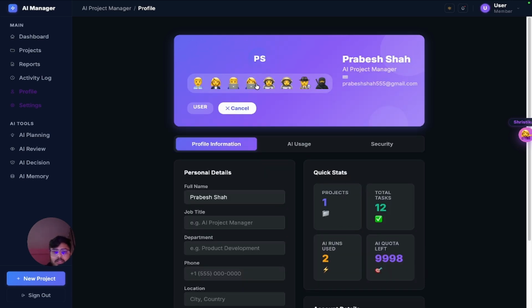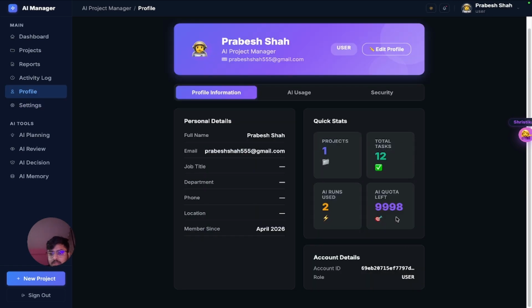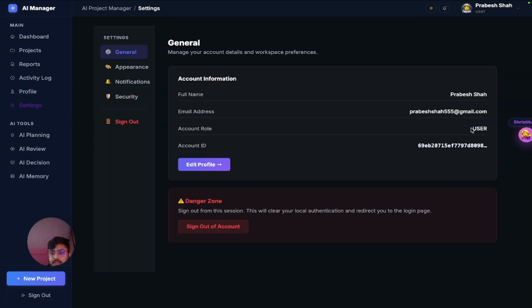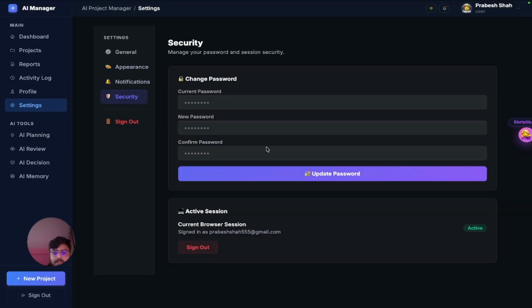We can see this or any other. I can edit the job title, phone number, and many other things. You can also see the remaining token limit. Settings appear the same as this. Mode can be changed. Notifications, security, change the password, and many other things.